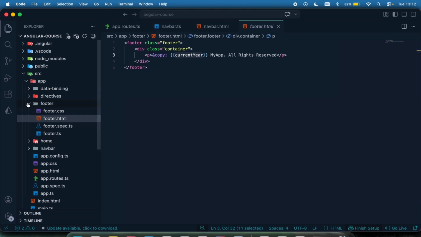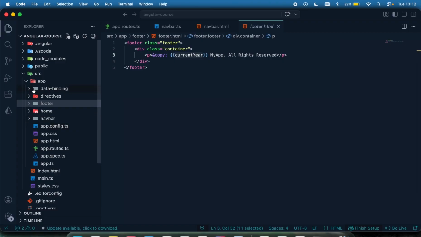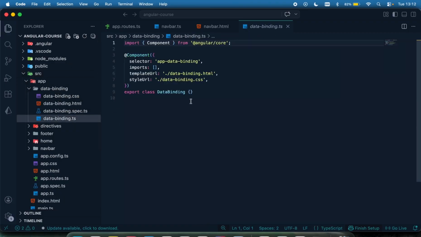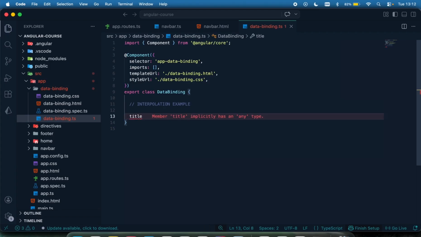So let's head on to have some examples in our data binding page right here. I'm going to come right here within my data binding component, and I'm just going to have a comment and say interpolation example. And right here, I'm just going to have a variable called title, and I'm just going to set this to data binding.